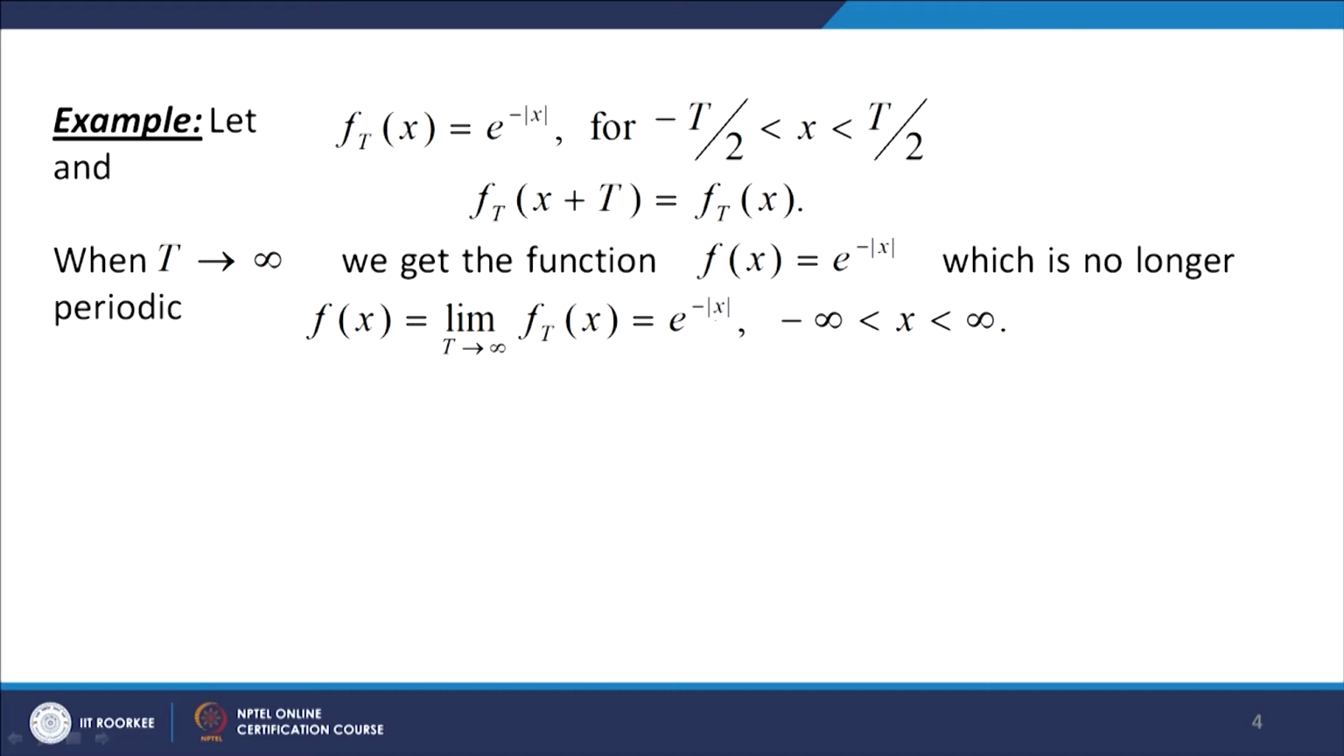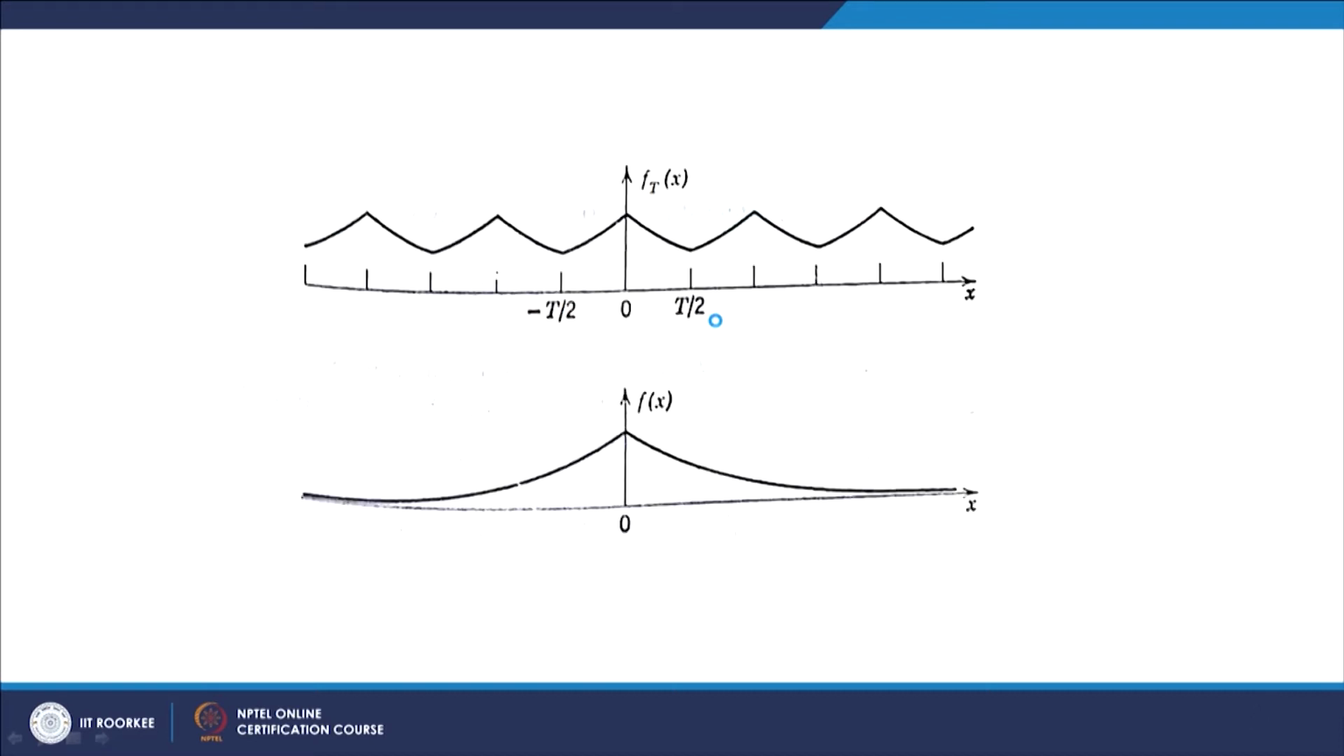We have the graph of this function. Here you see e^(-|x|). e^(-|x|) is an even function from -T/2 to T/2. So, this is the graph of the function from -T/2 to T/2, and then it has been extended periodically using the period T. Now, what happens when T tends to infinity? We have the graph of e^(-|x|) like this. So, you can see that it is not periodic anymore.